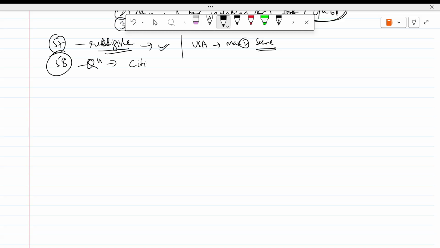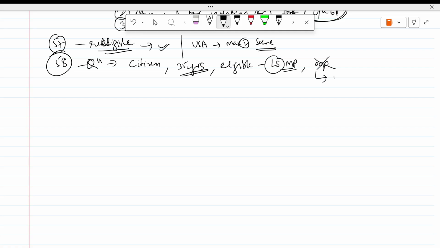Then 58, qualification. He must be a citizen of India, first thing. And he must have completed 35 years, 35 years or more. And he should also be eligible for election as a member of the House of the People, that is Lok Sabha MP. Also, he should not hold any office of profit.